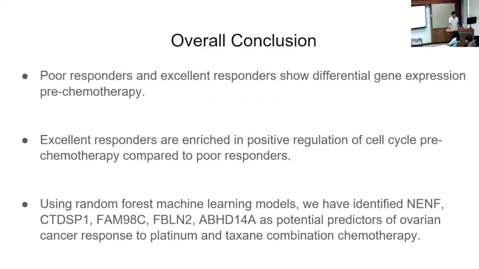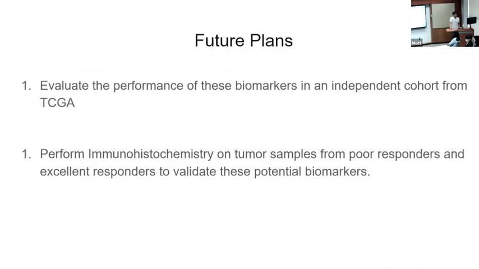We also found that poor and excellent responders have different gene expression profiles pre-chemo, and that excellent response has an upregulated positive regulation of cell cycle pre-chemo. Our future plans are to validate these biomarkers for the random forest model using the TCGA cohort and to perform immunohistochemistry on tumor samples from poor responders and excellent responders to see if these actually are biomarkers.